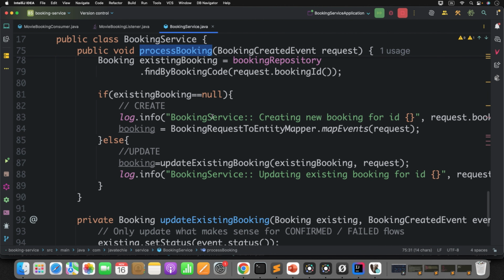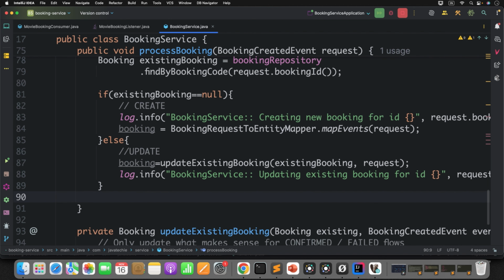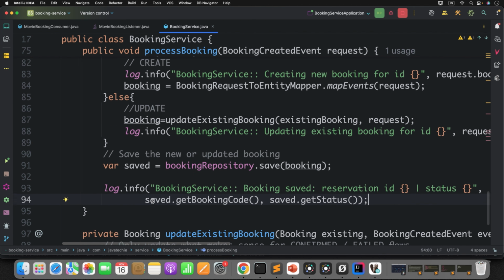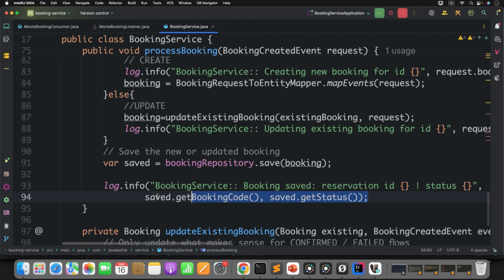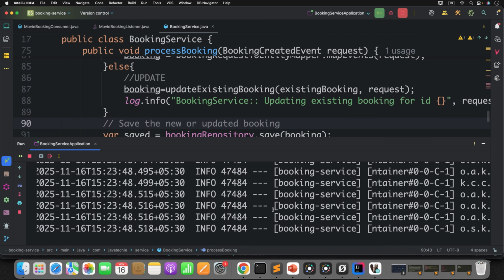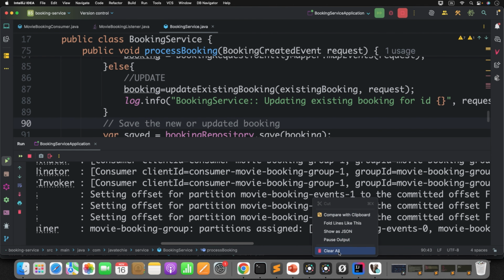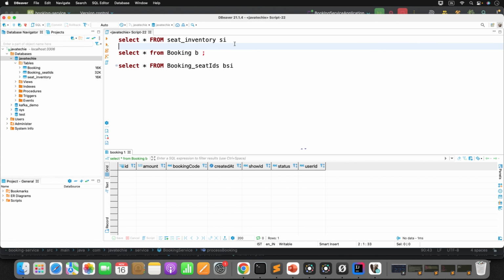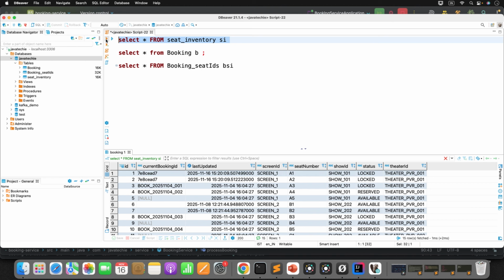Okay, so I got the issue. We have created the booking object, but we are not persisting it to the DB, right? So let's do one thing. Let's save it to the DB and also log that. Fine. Let me restart the booking service. It's up and running now. Let's clear everything. Go to the DB and I will update this table as well so that we can reuse the same value. Make it available again and remove the booking ID mapping from this entry.